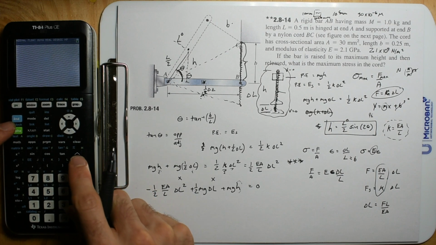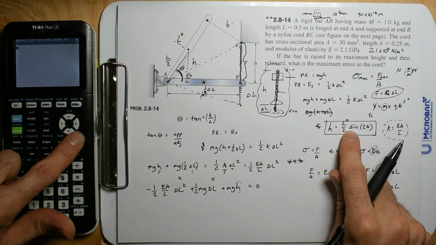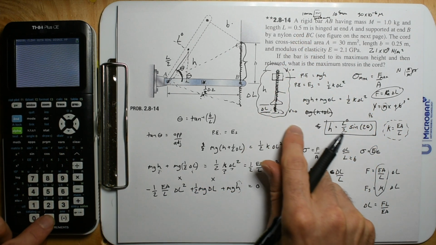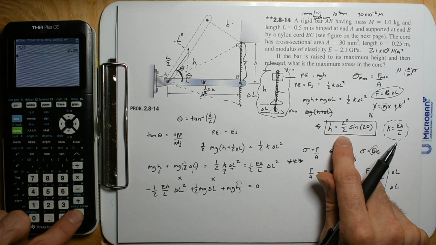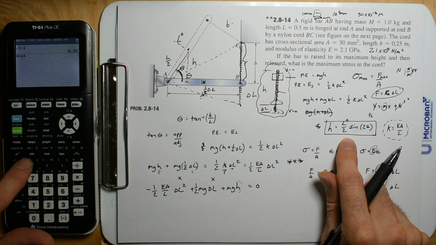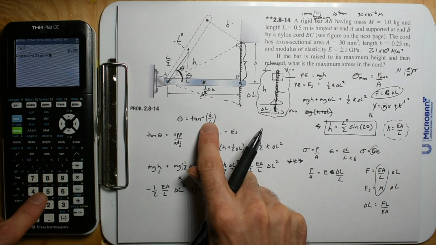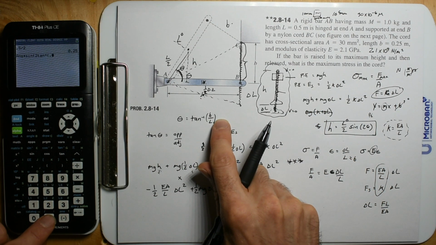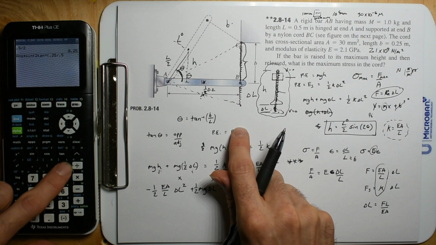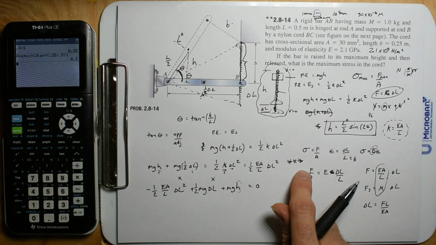Alpha H in my calculator is 0.2, so let's solve for this one. L is 0.5, so we have 0.5 divided by 2 times the sine of 2 times inverse tangent of B divided by L, which is 0.25 divided by 0.5. So that's 0.2.